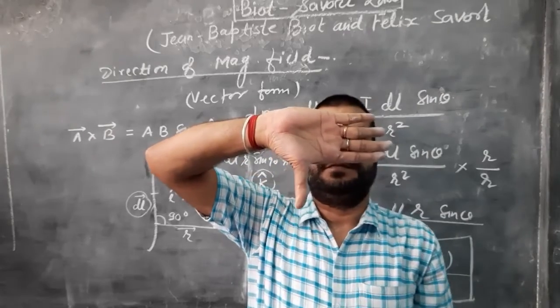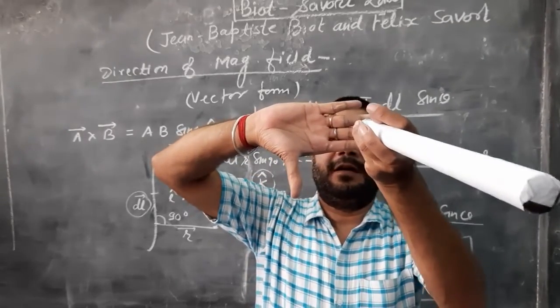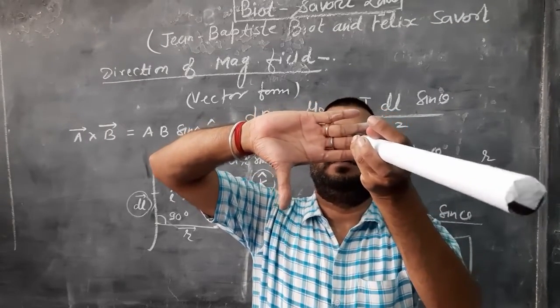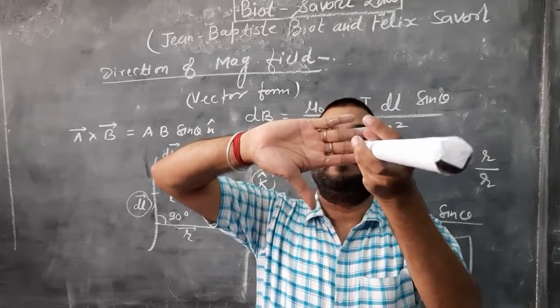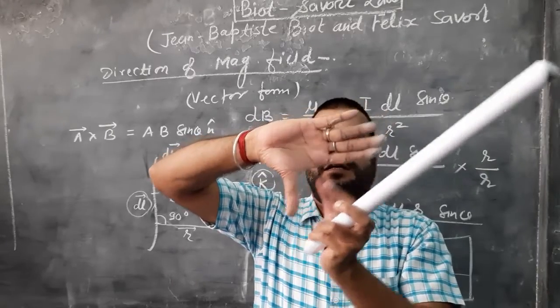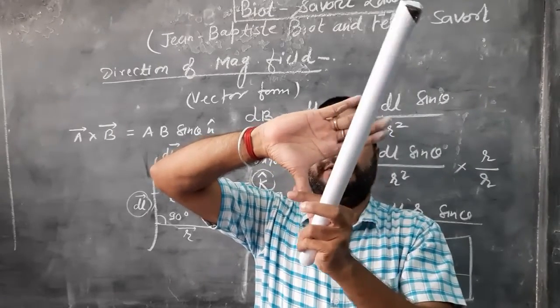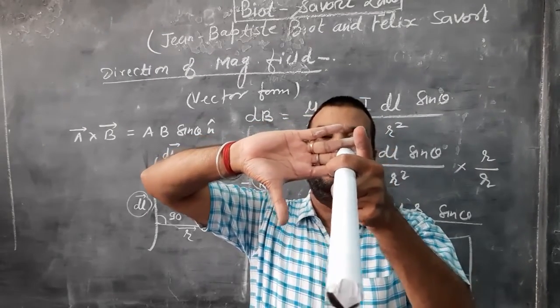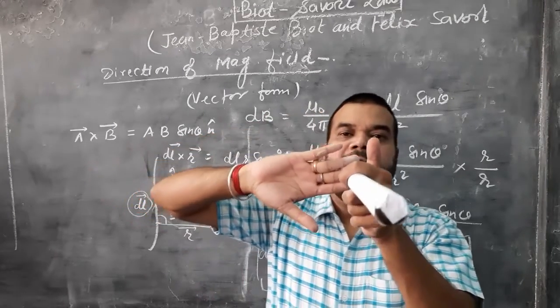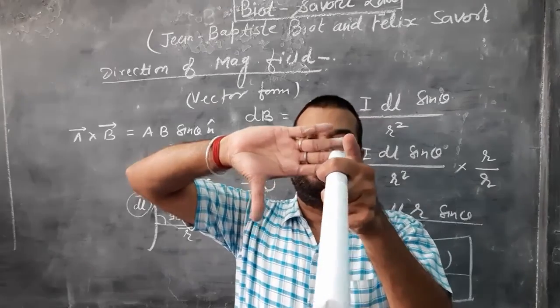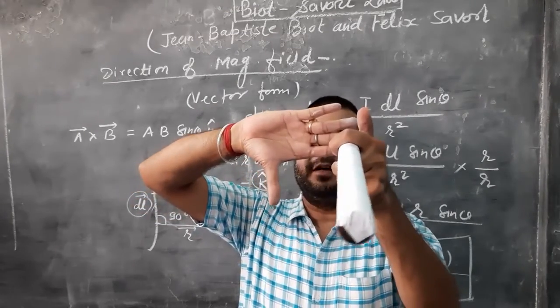So this is the direction of magnetic field. This direction of magnetic field dB is perpendicular to the palm. So this is dl and this is palm, both are perpendicular, and the direction of magnetic field dB is also perpendicular. So we can apply the right hand palm rule for finding the direction of magnetic field.